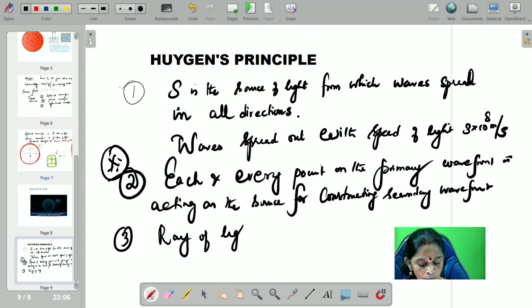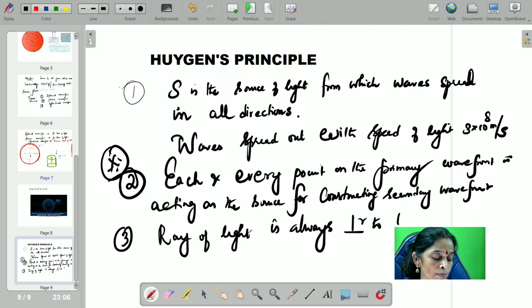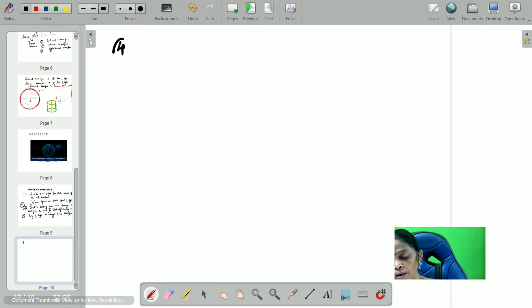Ray of light is always perpendicular to the wavefront.